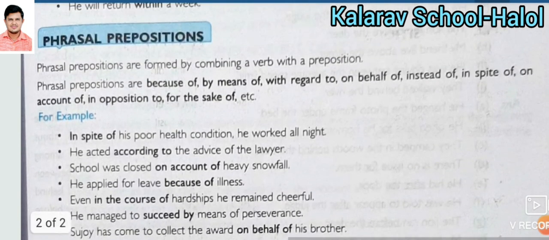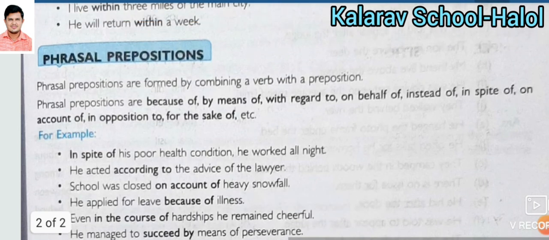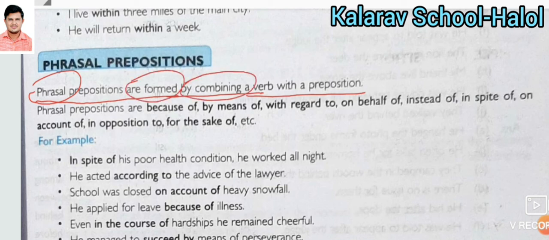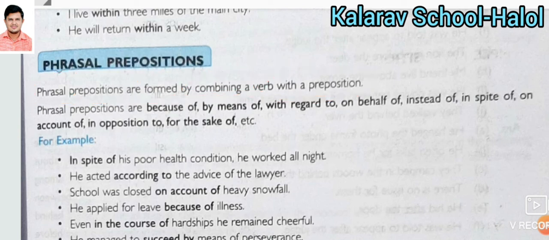Now another type of preposition is the phrasal preposition. Phrasal prepositions are formed by combining a verb with a preposition. What is the meaning of phrasal preposition? Phrasal prepositions are formed by combining a verb with a preposition.